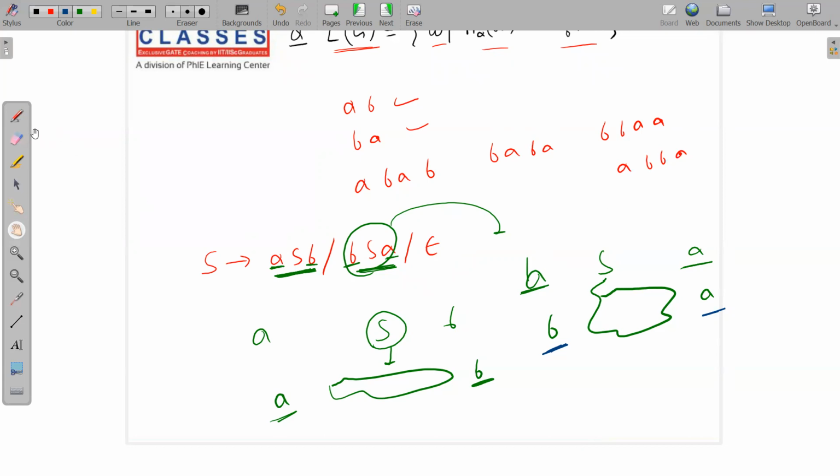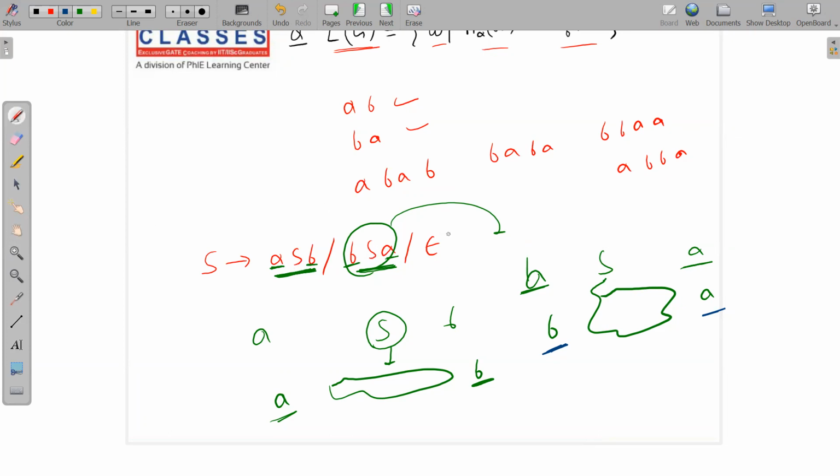So now what can we do? The need is, see, this production rule will generate equal A's and B's, but with A's followed by B's. This will generate B's followed by A's. So let us combine these two. You will get the answer. How will you combine this?